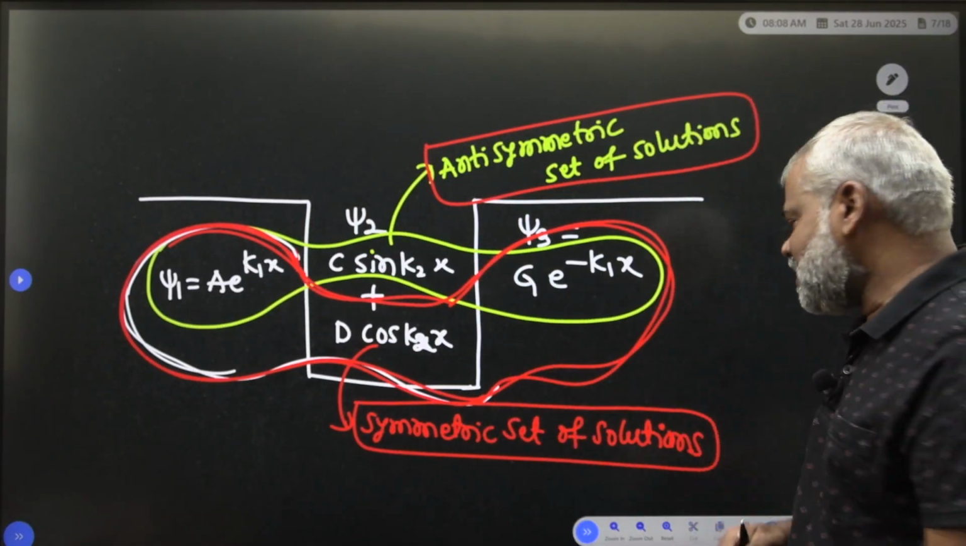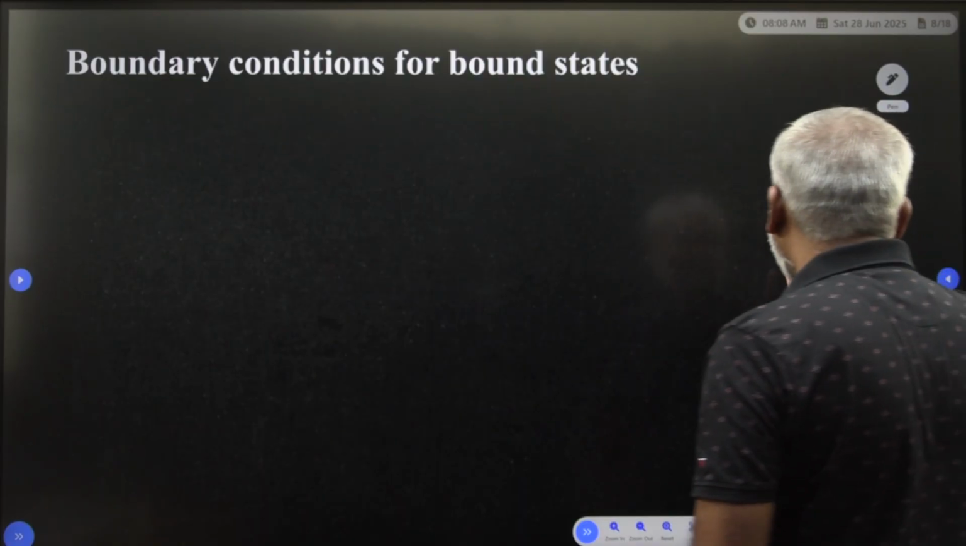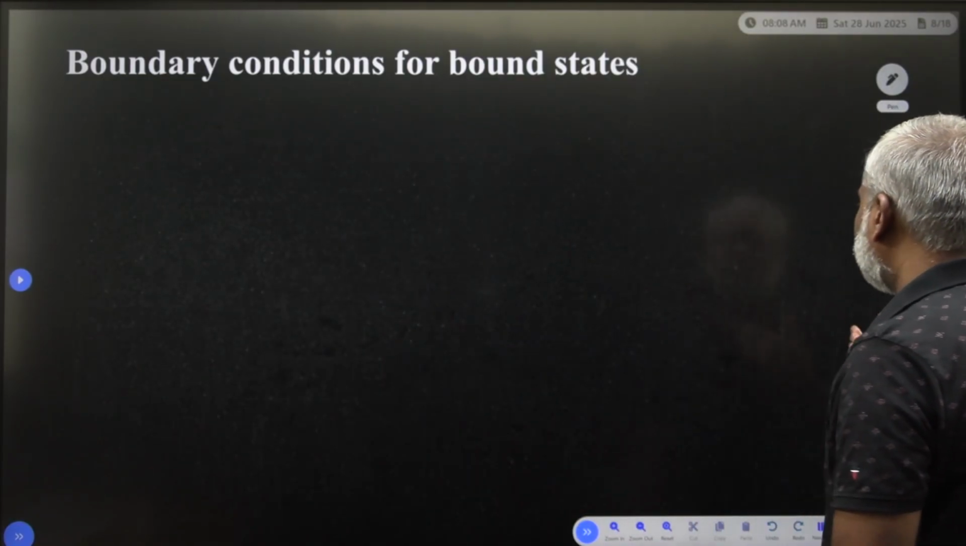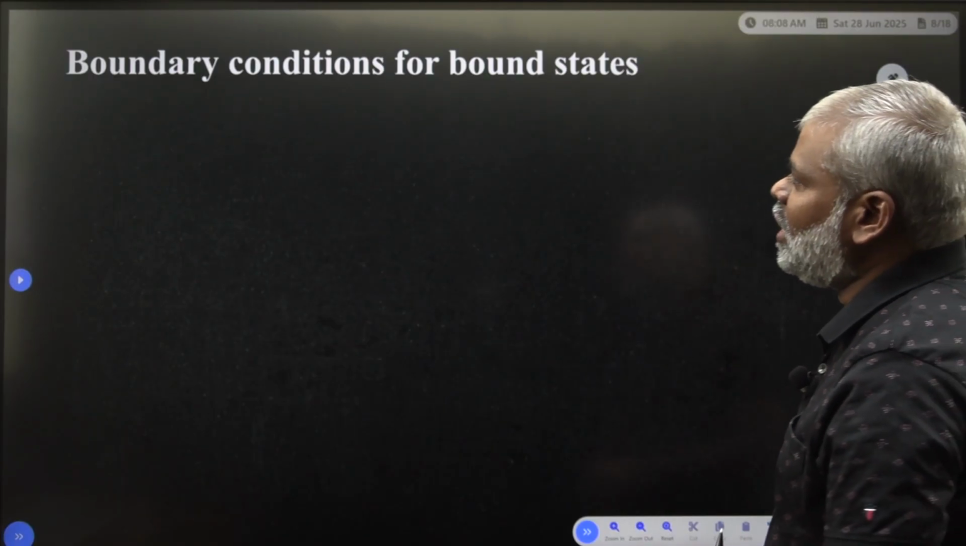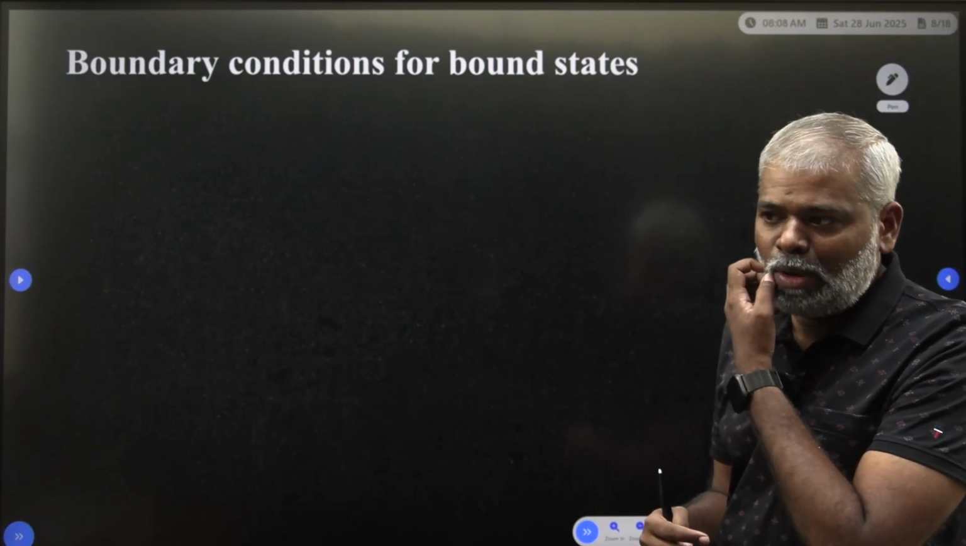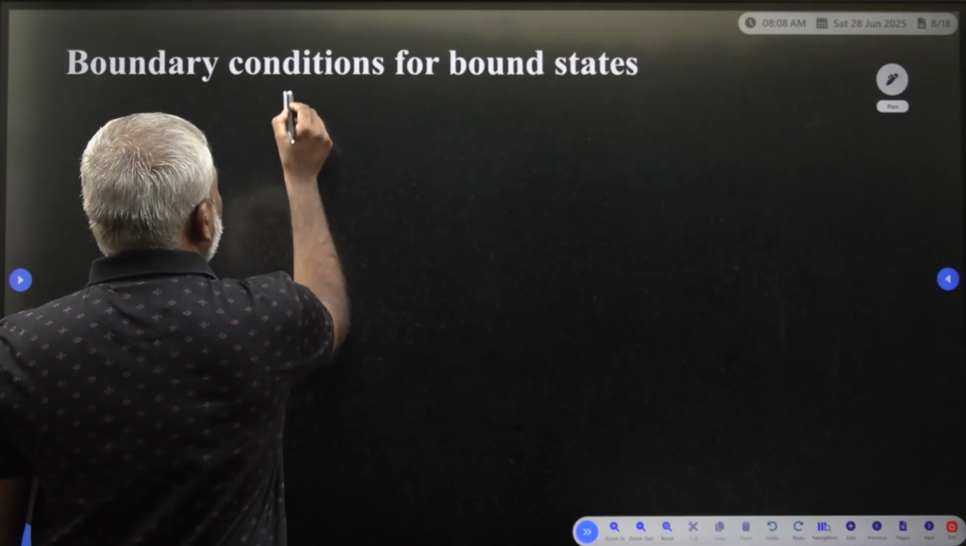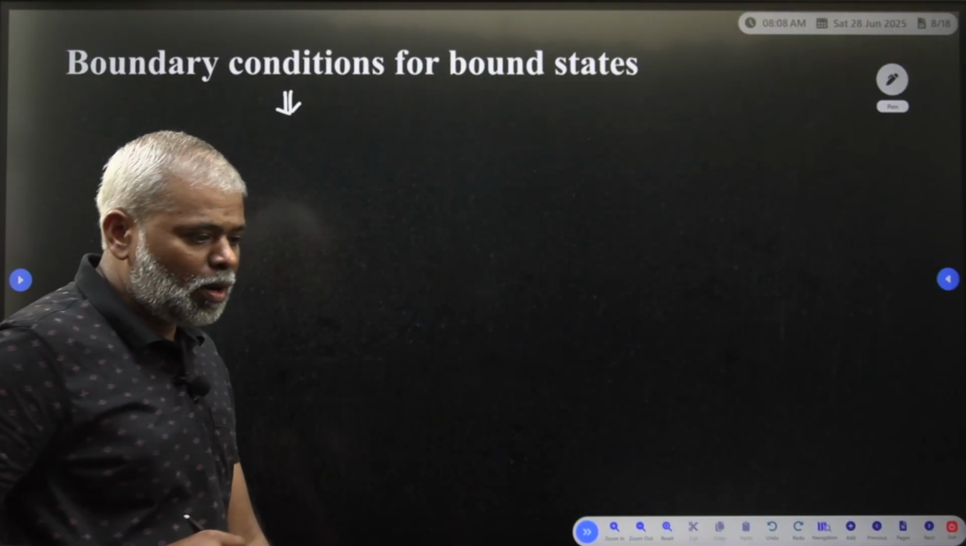Now we already discussed this in the first class itself, when I taught the one dimensional box, where I gave the boundary conditions for the bound states. So once again I have to teach it to you. What are the boundary conditions for the bound state?